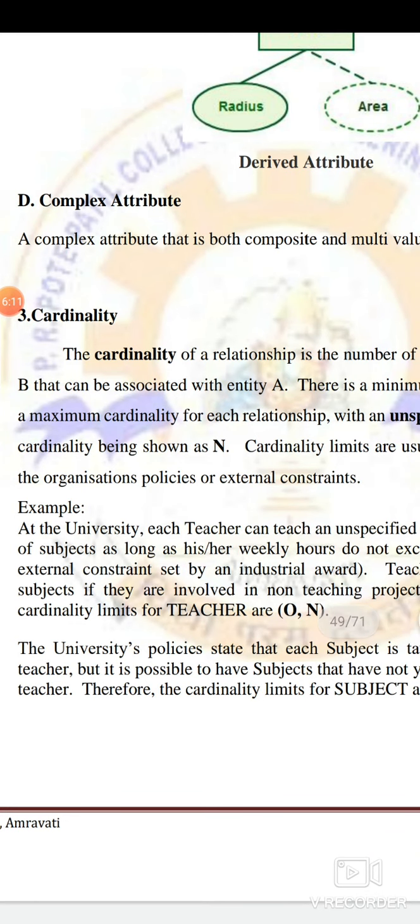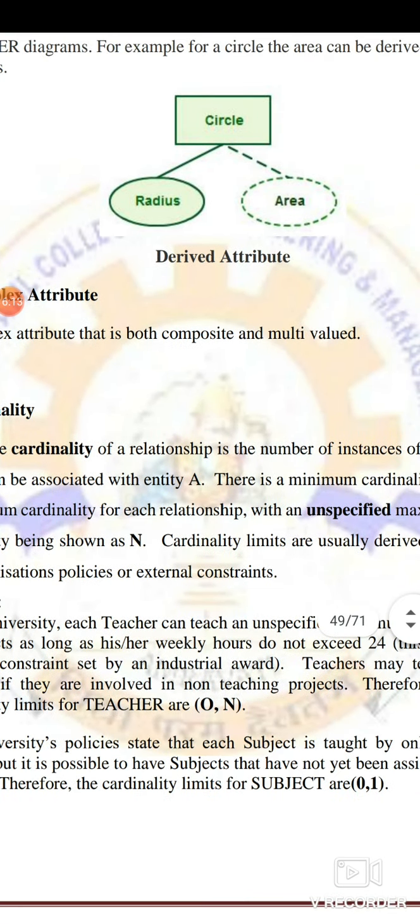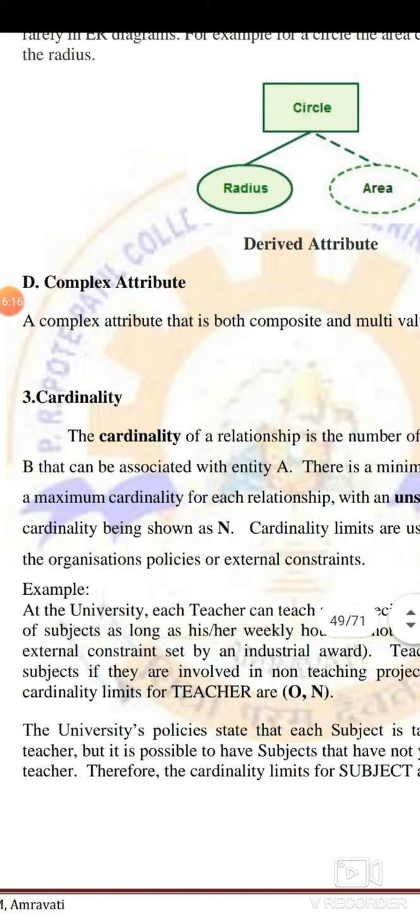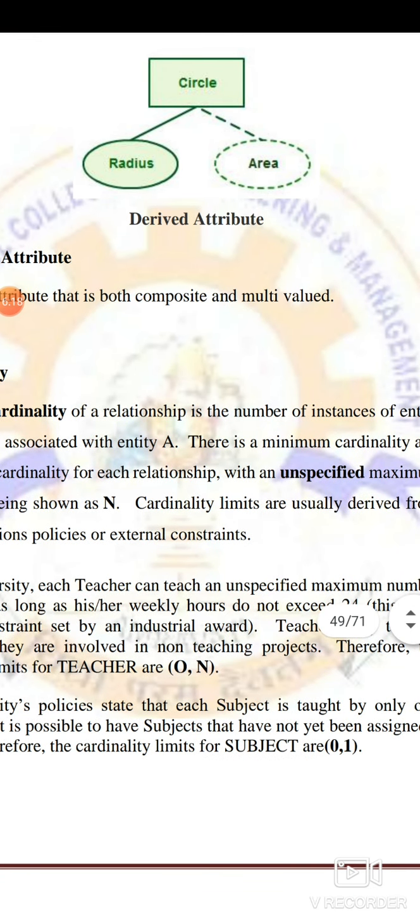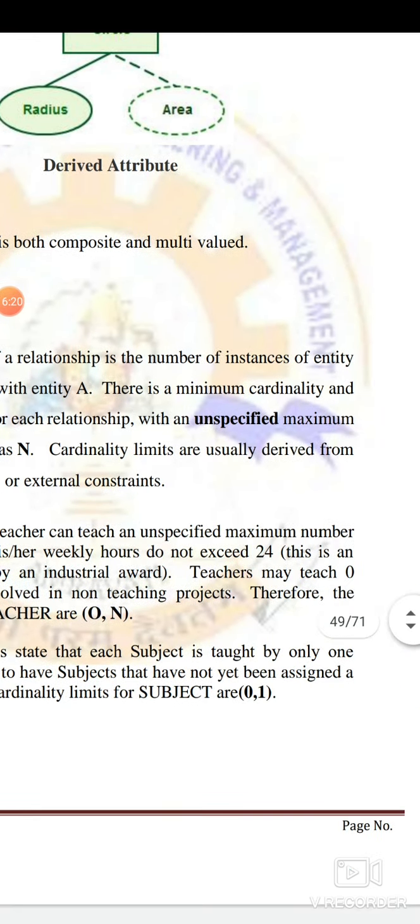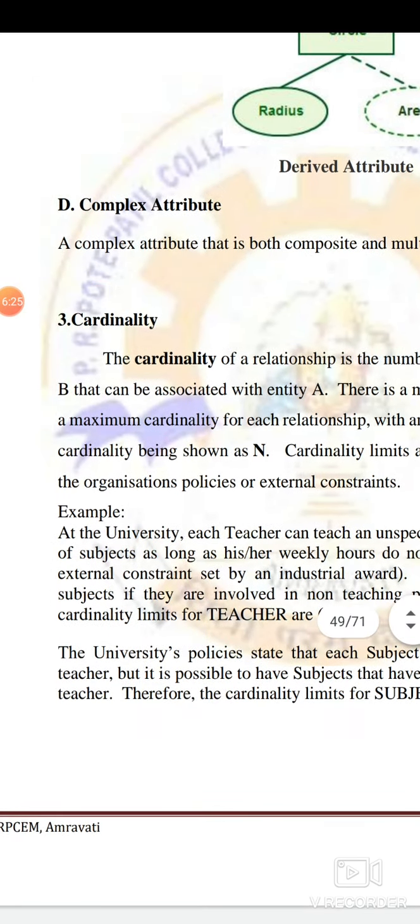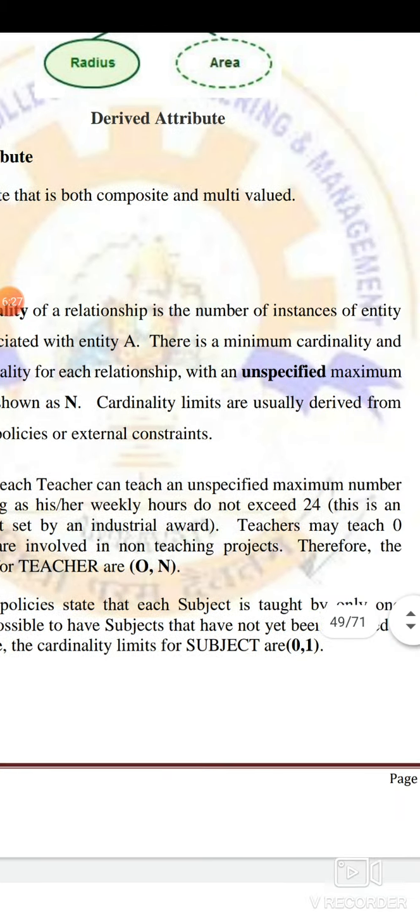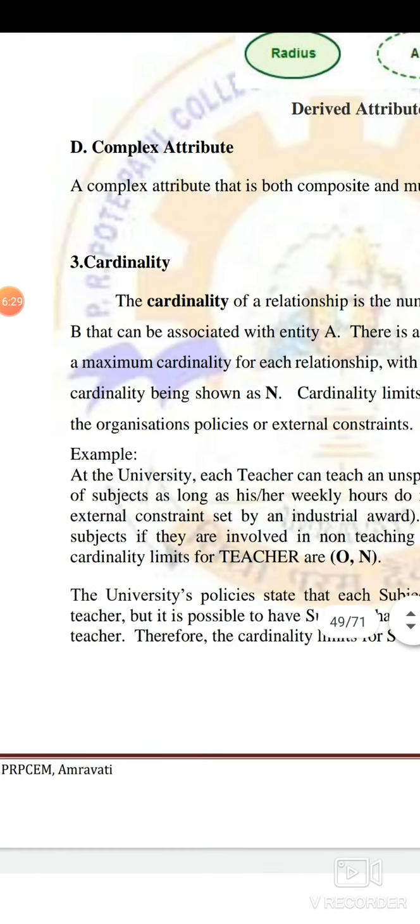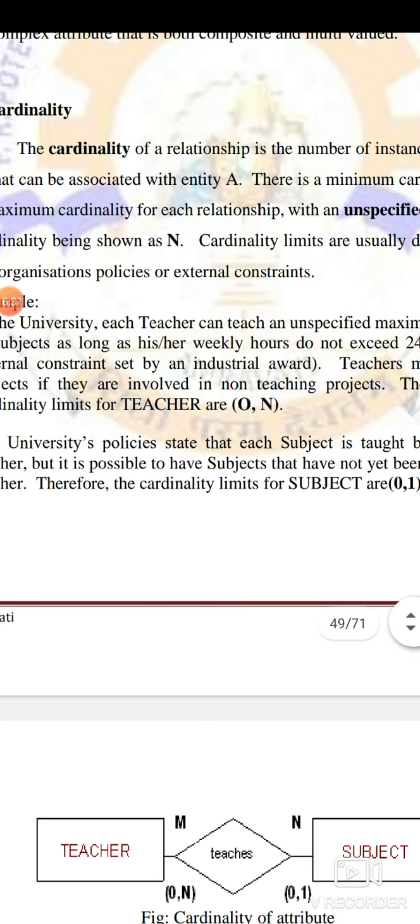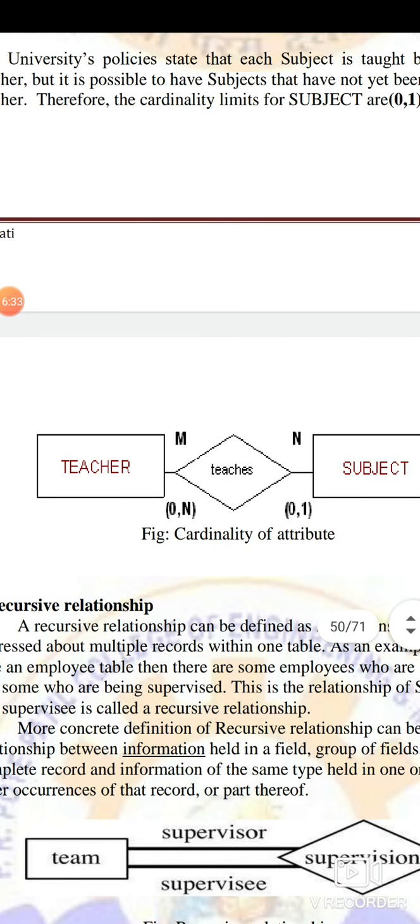Now what do you mean by cardinality? The cardinality of a relationship is the number of instances of an entity that can be associated with entity A. That means the instances between two entities is called cardinality. There is a minimum cardinality and maximum cardinality for each relationship, with an unspecified maximum cardinality being shown by n. For example, there is one teacher and one subject. This one teacher can teach 0 subjects or n number of subjects, many subjects. So the cardinality is 0, n.